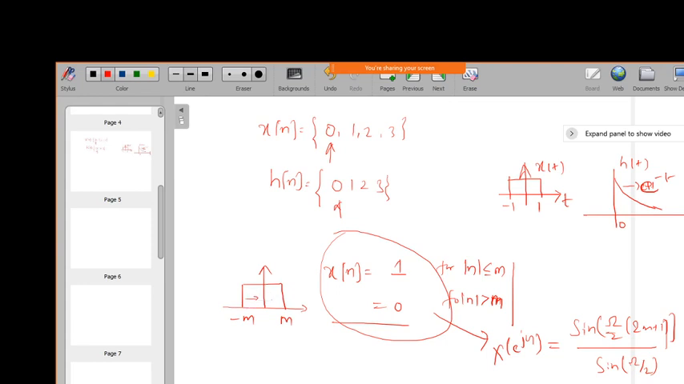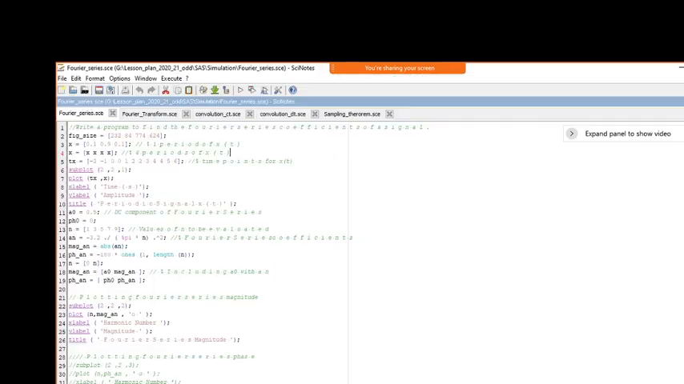So whenever it is less than or equal to m, the amplitude value is 1, and if it is greater than m, it is 0. Okay, so the same thing which we have defined in the code. That is what we have defined here, and the same with periodic samples, for periodic samples we have done, and we get the sinc pulse.